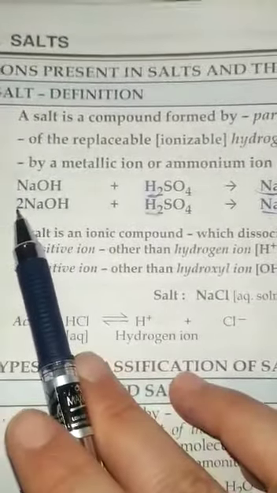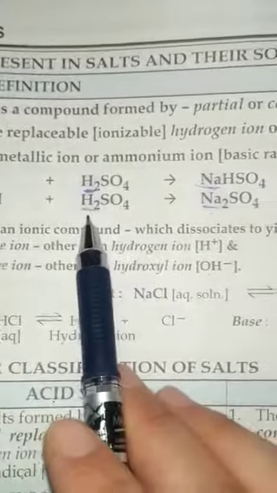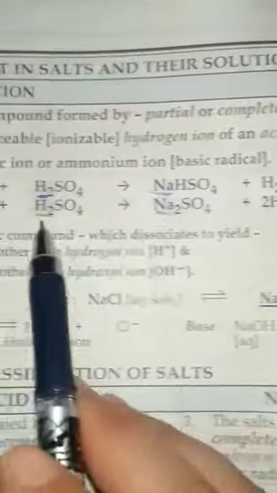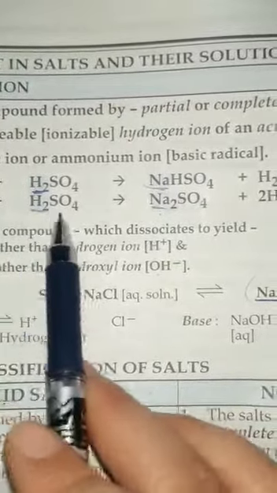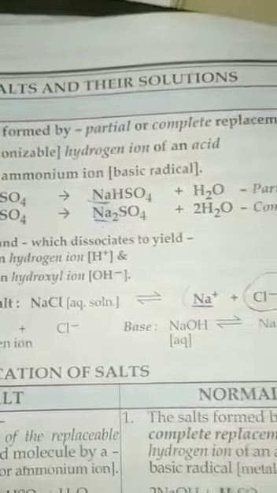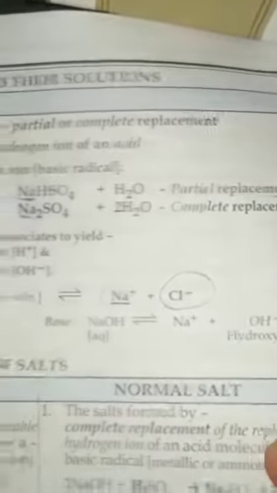And in the second example, 2NaOH plus H2SO4, it gives rise to Na2SO4 plus 2H2O. So here 2 hydrogen radicals are replaced by 2 sodium radicals. So this is the complete replacement.